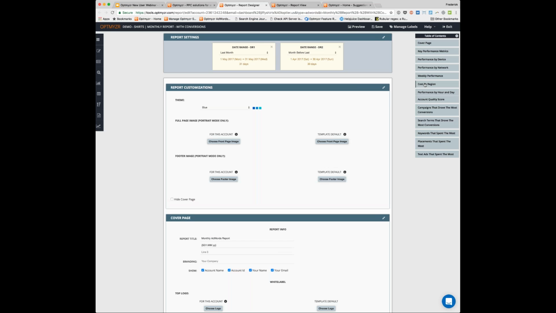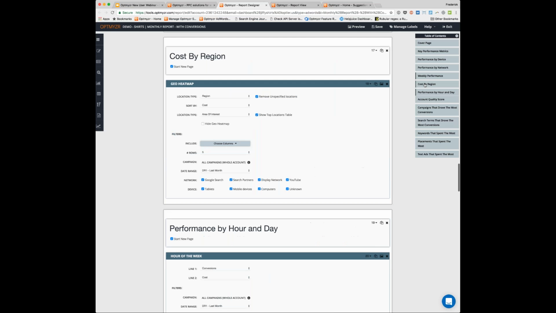So the map that we're showing, that's cost by region. I can click on that and I can say we want to go down beyond the region level. Region would be state in the United States. Maybe I want to go down all the way to the city level, and I actually want to sort it based on the most conversions. So you change this depending on however you want to show that data.